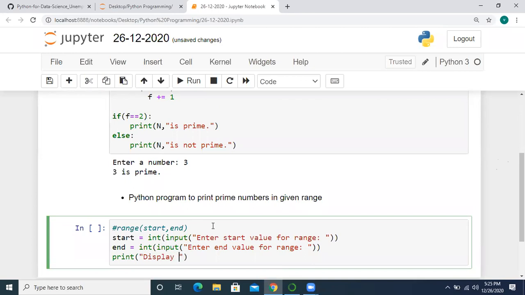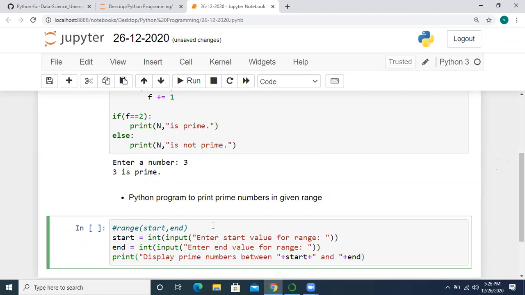Display prime numbers in range of between start and end.